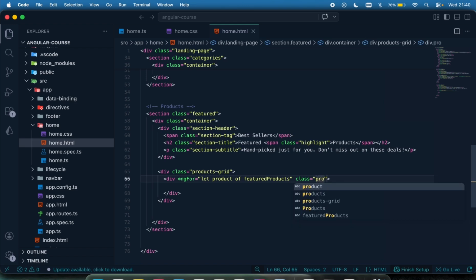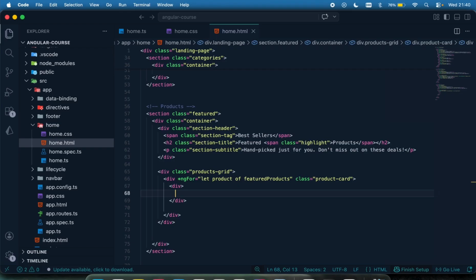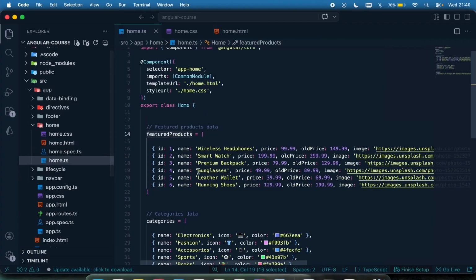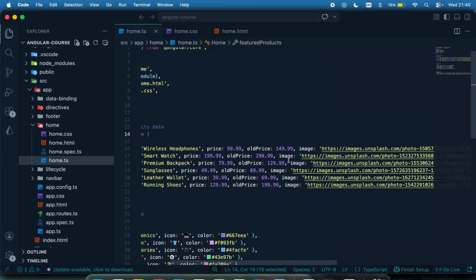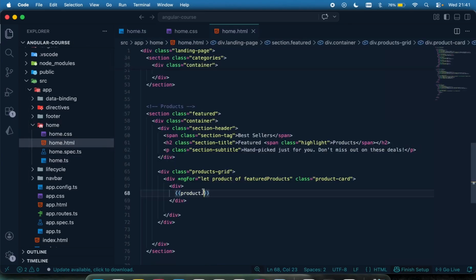So get rid of that, and then I can move on to give this a styling called product-card. After I've done this, let me then display each of the products right here. I'm just going to do it like this to say product dot, first of all, let's display the badge. That's going to be product.badge. Do I have the badge right here? Yeah, we have the badge right here, product.badge. Okay, so let's display the badge.